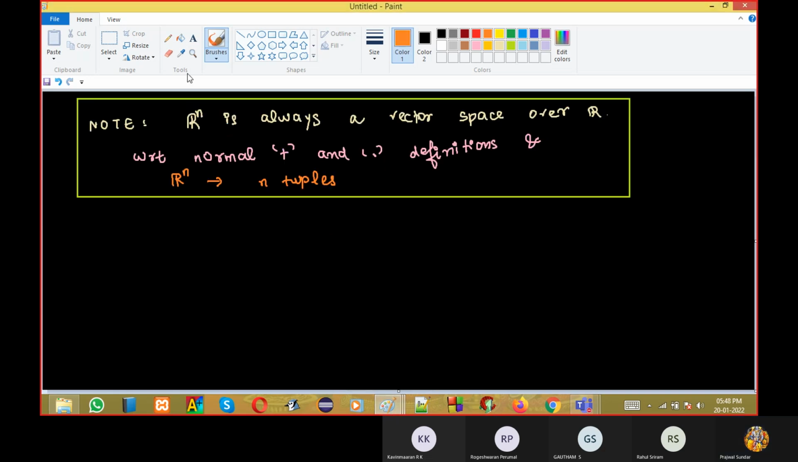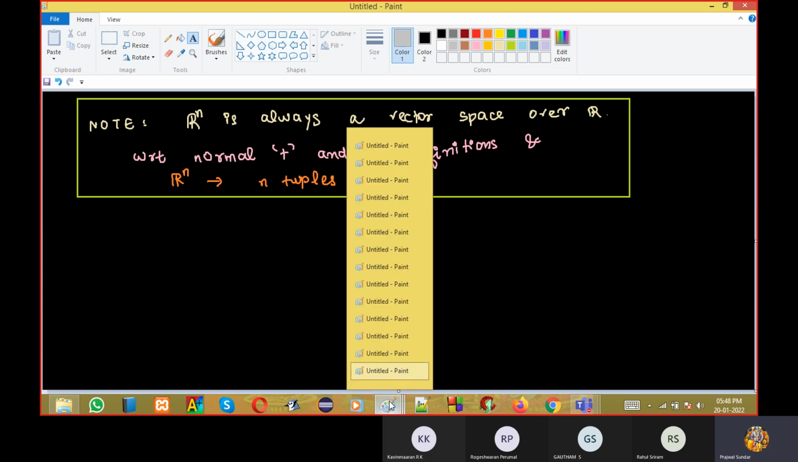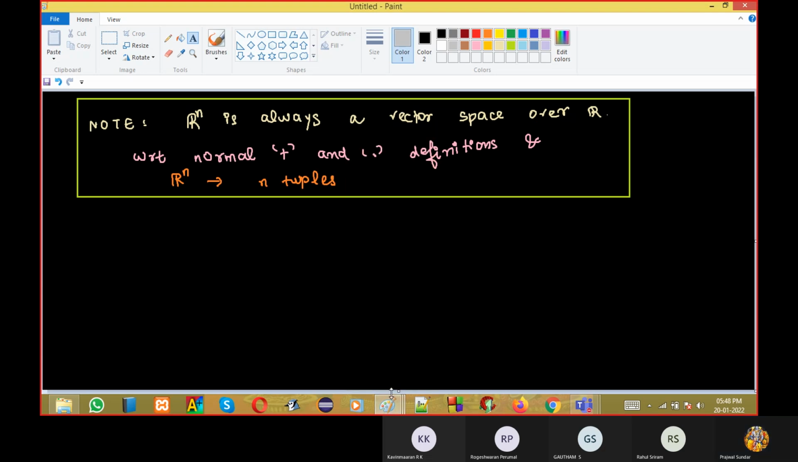Note on this. Now I will give another example. Not just for R power n, I will generalize it better. Any field power n, it's not just R power n. You can take Q power n, field power n. Someone tell me: suppose I'm taking Z power n as the vector space, and taking the field as Z. Is V a vector space over field F?